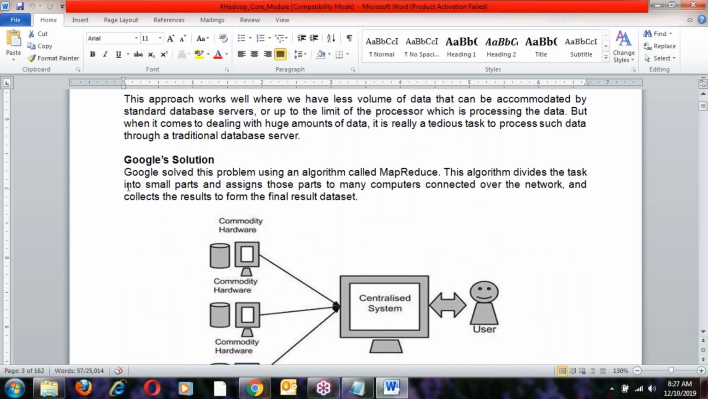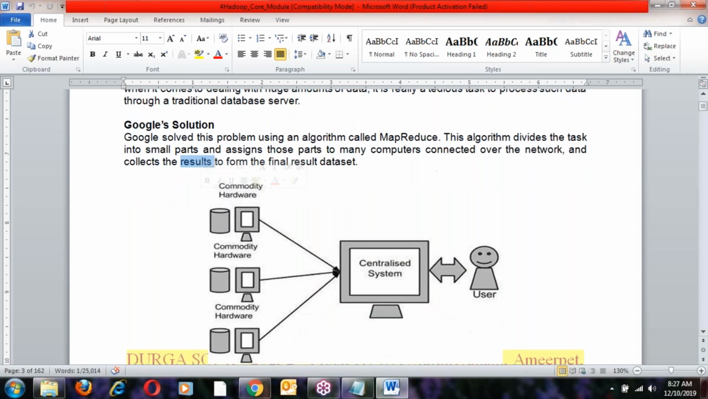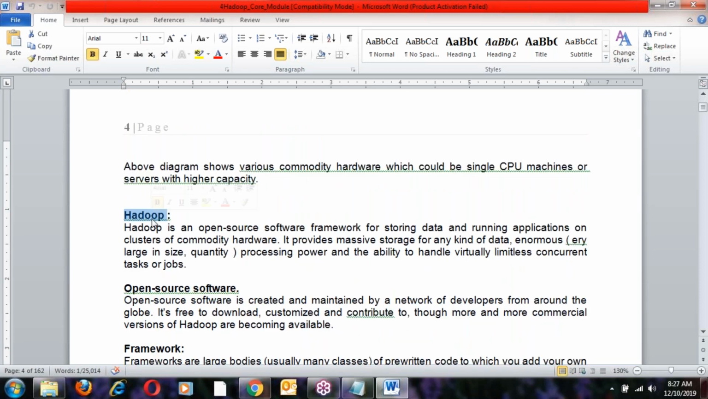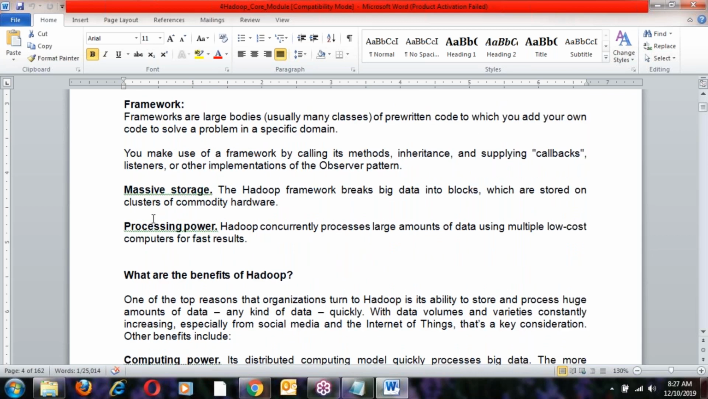Next, what is the Google approach? Google approach is nothing but Hadoop. Yes, Hadoop was developed by Google. At the beginning, it was started by Google here. Later, it was taken over by Apache. Okay. Yes, Hadoop. What exactly is Hadoop?